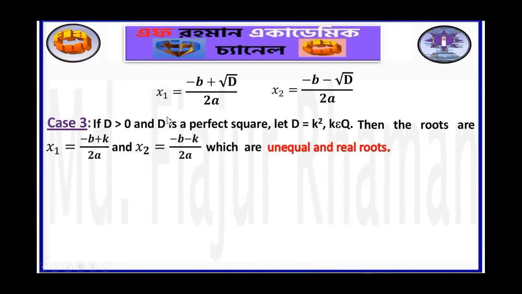If a and b are rational, since k is rational, that's why in either case we can write which are unequal and rational roots. And then case 4,